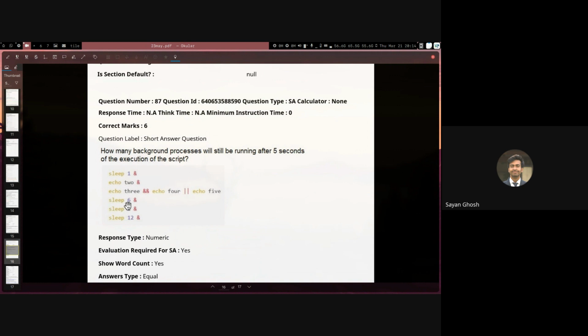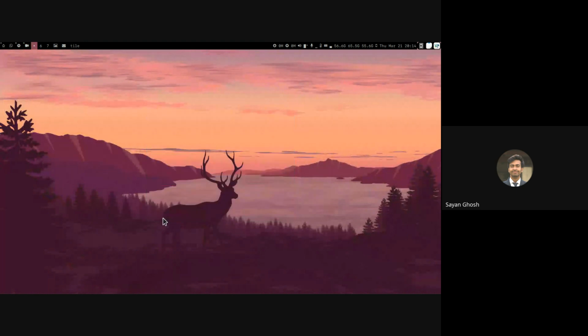So here the answer would be 2, because we only have 2 commands which would still be running in the background, and sleep 1 and sleep 2 would have finished before the 5 seconds. So let me just draw how this would be.